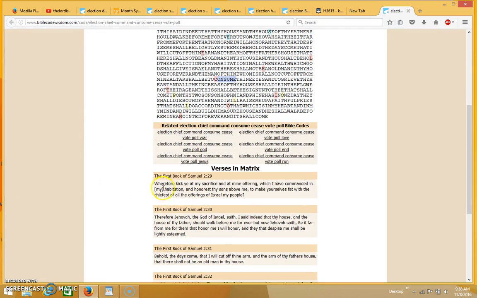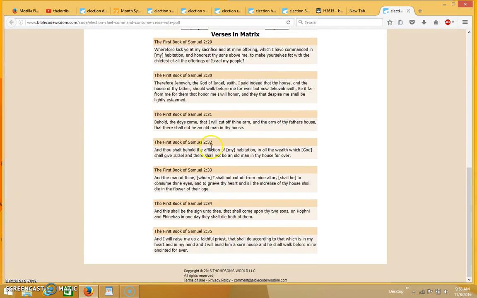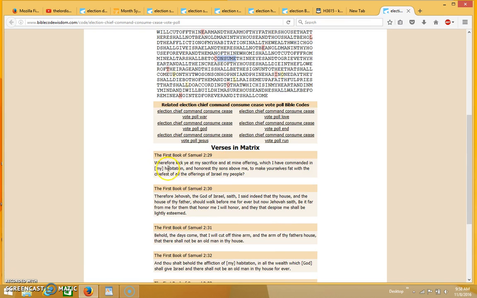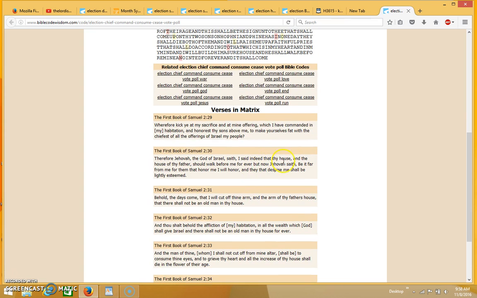And let me just read the verse here so you can see how it reads. In fact, I'll read the whole matrix. It says, "Wherefore kick ye at my sacrifice and at mine offering which I have commanded in my habitation, and honorest thy sons above me, to make yourselves fat with the chiefest of all the offerings of Israel my people. Therefore Jehovah the God of Israel saith, I said indeed that thy house and the house of thy father should walk before me forever. But now Jehovah saith, be it far from me, for them that honor me will I honor, and they that despise me shall be lightly esteemed.